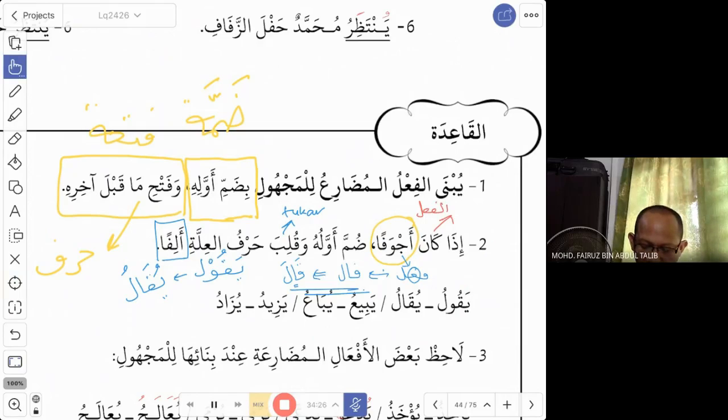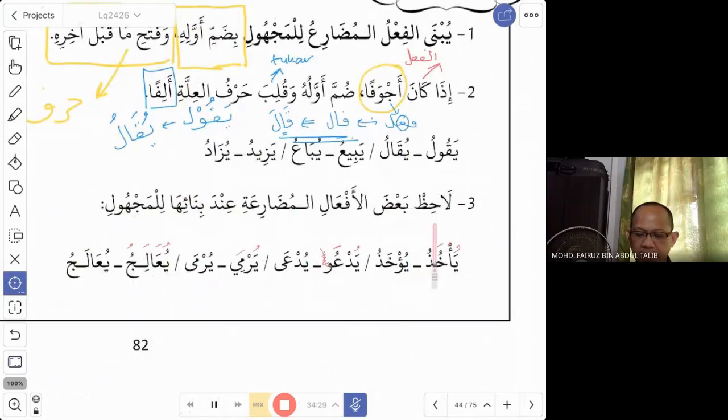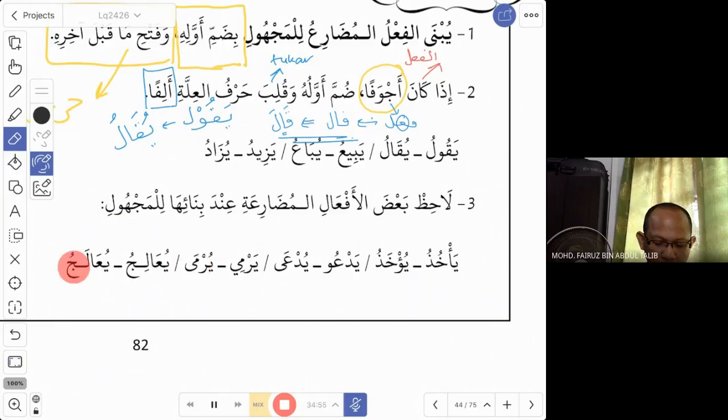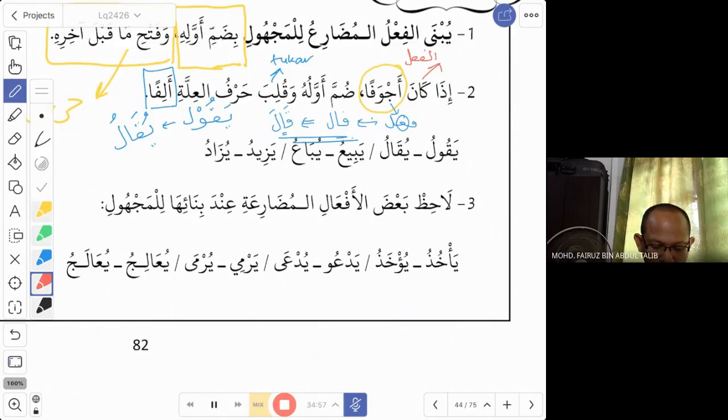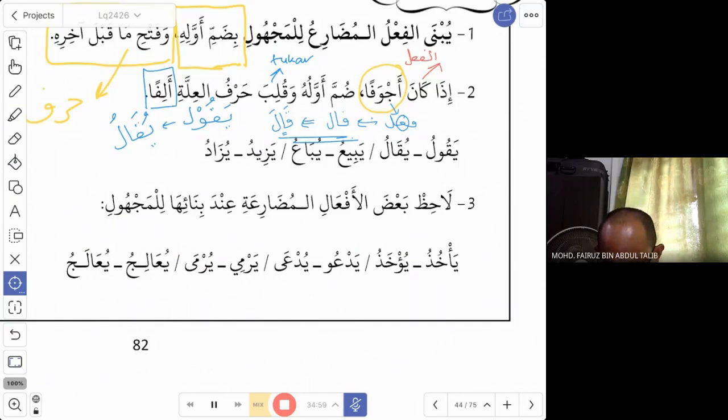Now, number 3, take note. Take note of ba'd al-af'al, some fi'il mudari. Look at these fi'il mudari and just take note what happened to them inda bina'iha, when we form them in the majhul form. So what happened to the fi'il? For example, the fi'il ya'khuzu now becomes yu'khazu. Ya'khuzu, yu'khazu. So what is changed here?